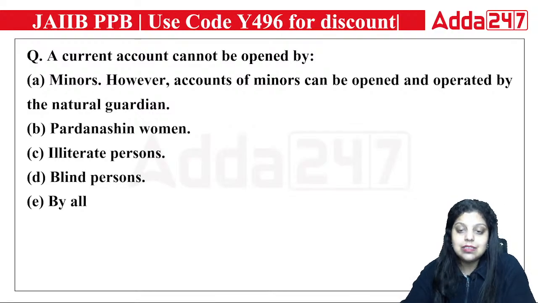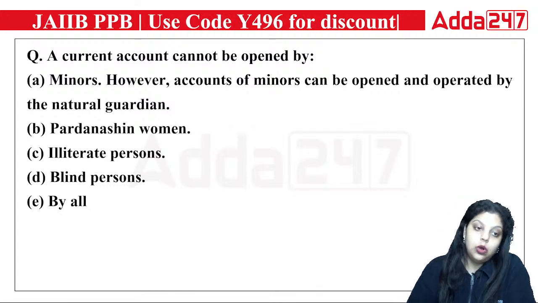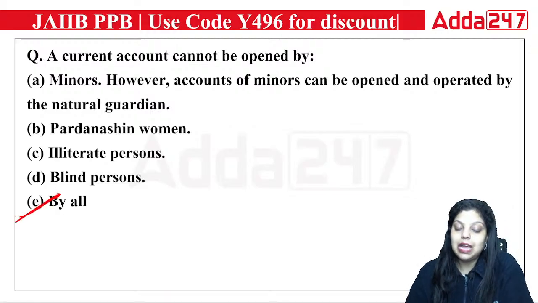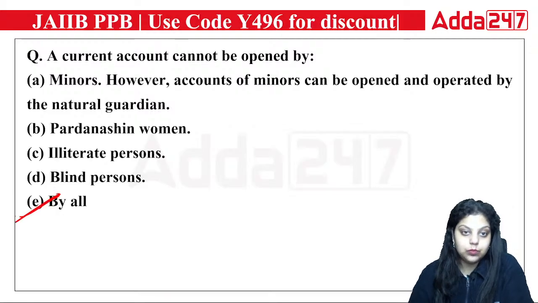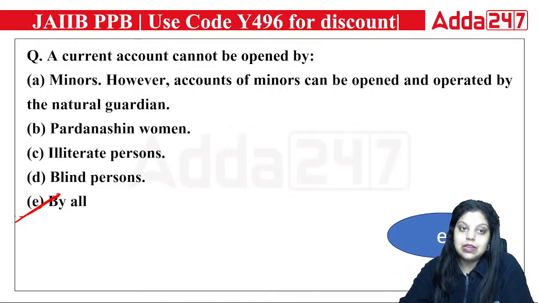And we have discussed in the first slide of this session that the current account cannot be opened by a minor, cannot be opened by Pardanasheen women, cannot be opened by an illiterate person as well as a blind person. So all are the people who are not eligible to open a current account. Okay, now right answer is E.